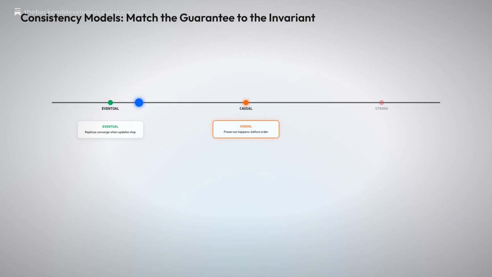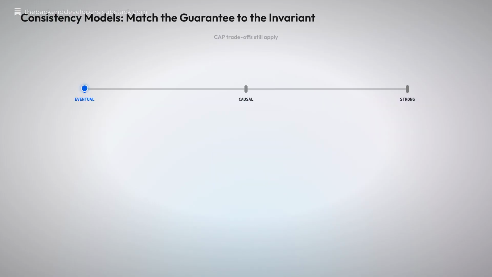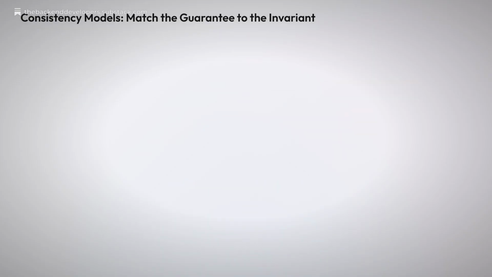Eventual consistency means replicas converge once updates stop. Causal consistency preserves happens-before order, often via event sourcing. Strong consistency, like linearizability, requires coordination and cuts availability. The winning move is the weakest model that protects your invariant. Use an Outbox for atomic publication, a Saga for multi-step workflows, and let the invariant choose the level. If your invariant is no oversold stock, that is where the slider lands.